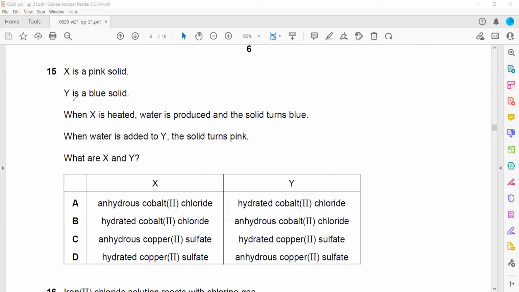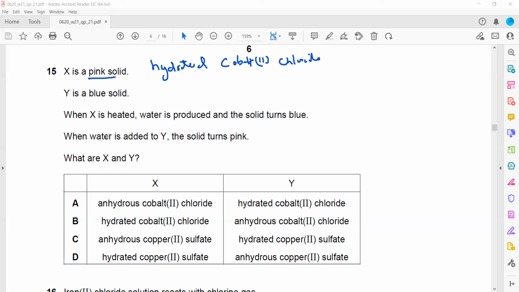X is a pink solid, Y is a blue solid. X is heated, water is produced. So what is X? A pink solid, so it is actually hydrated because it is producing water on heating. It is a hydrated pink solid, which we have also used to identify the presence of water. That is cobalt 2 chloride. Cobalt 2 chloride, when it contains water, is pink in color.